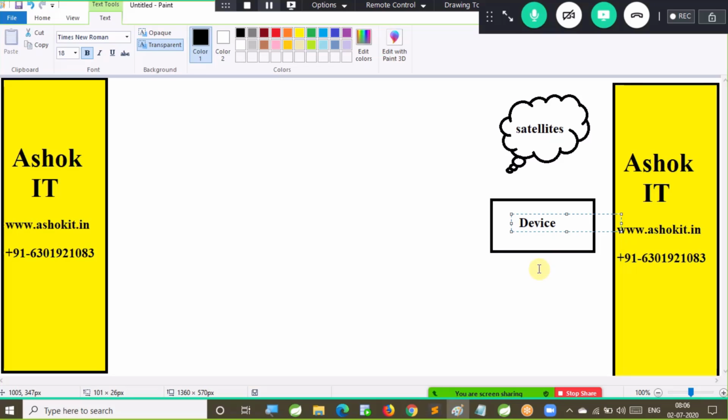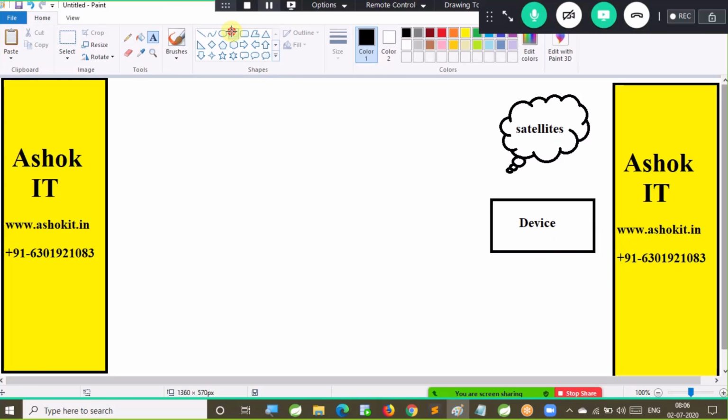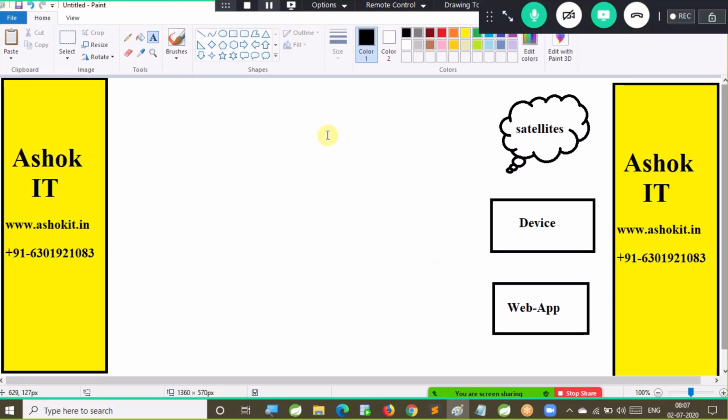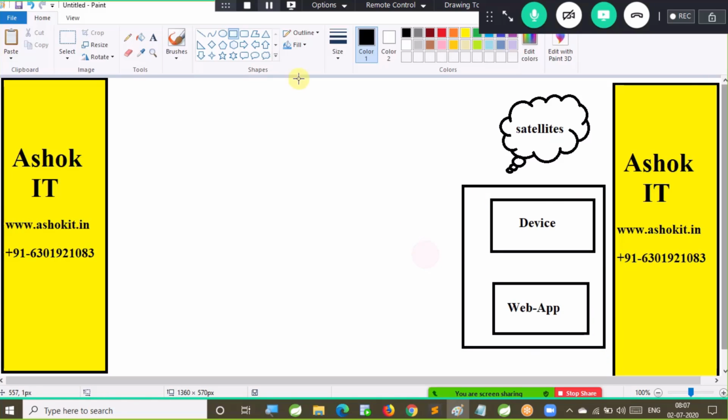Now, to capture weather information from this device, IBM developed one web application. This web application will connect with the device, and that device will connect with the satellite to get the data. Assume that these projects are developed by the IBM company.